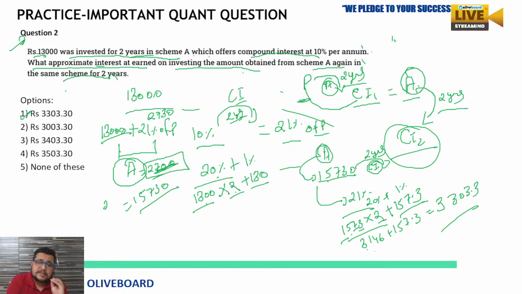Here we are just solving this by the normal method. We are not using any formula, we are just using the approach. They told us the first 2 years, so we calculated the amount after 2 years. Now just invest that amount for another 2 years. So we just invested that and we got our answer. Is this clear now?